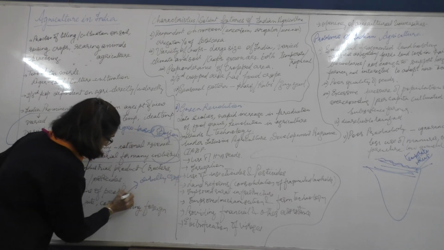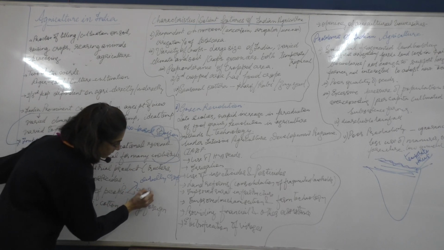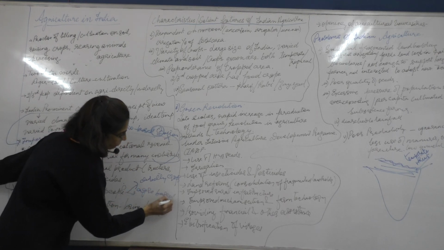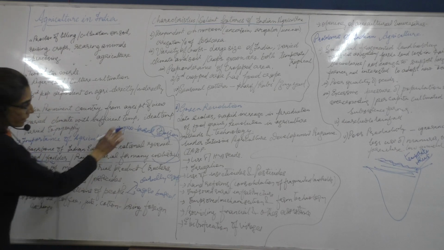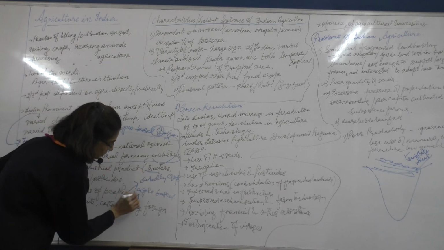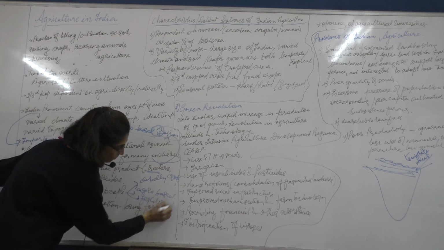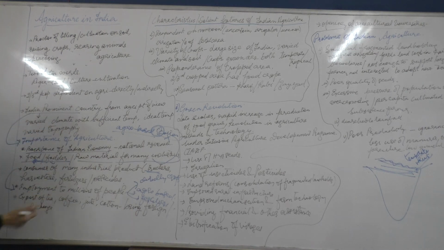This may involve people who are in the agro-based industries for production of various other agro-based products. This may involve whatever agriculture consumes, like fertilizers. It may involve pesticides, it may involve tractors and harvesters. So it provides employment to millions of people.